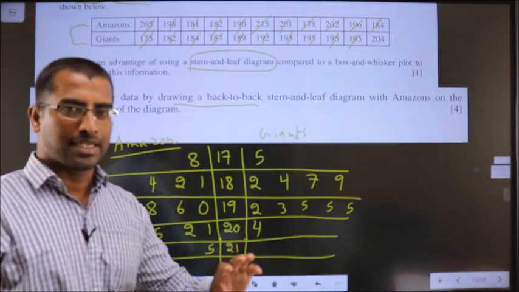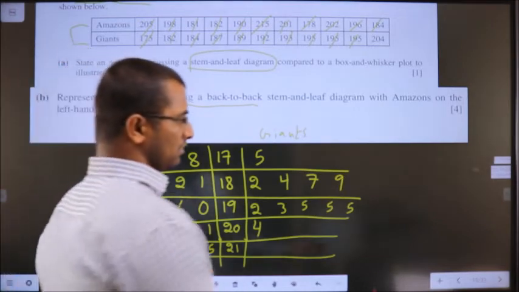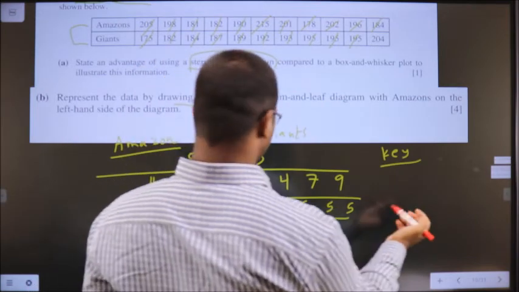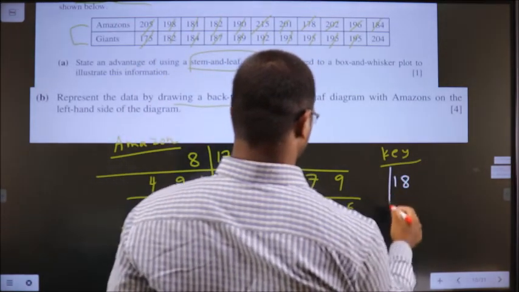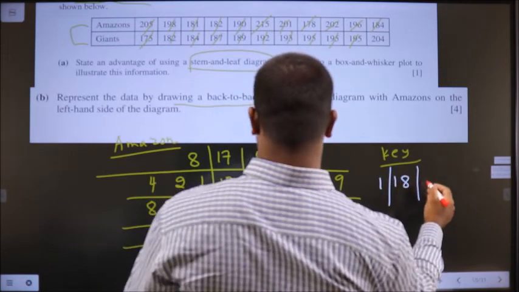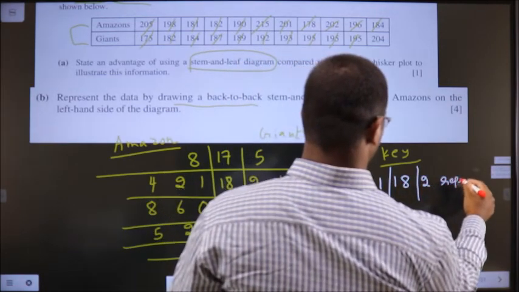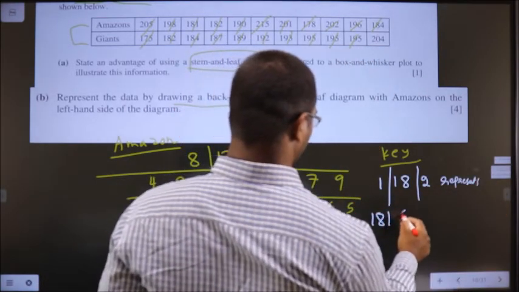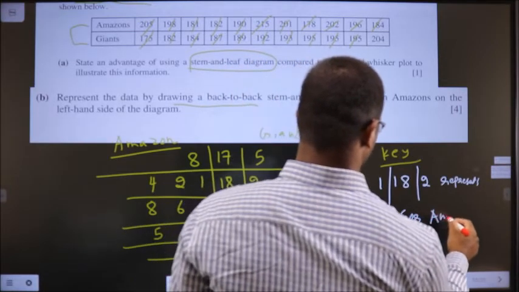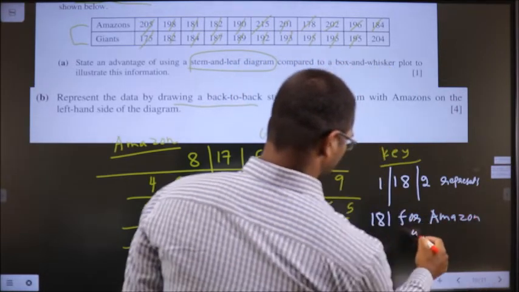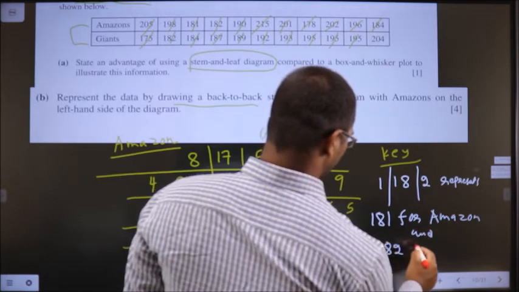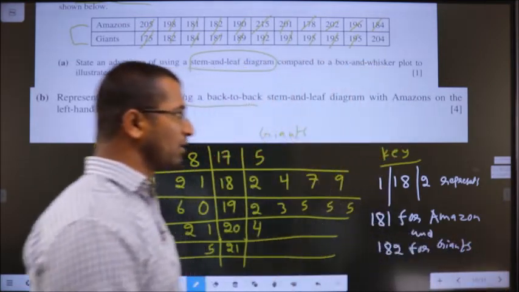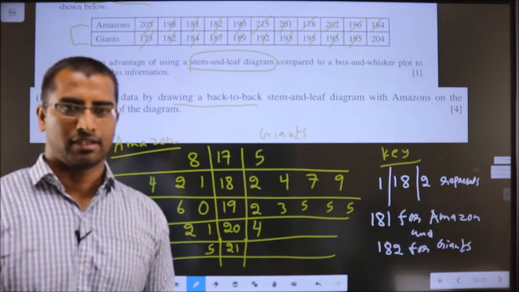Clear? For every stem and leaf, key is mandatory. So you should write the key as well. The key is, if I take 18 and left side I take 1 and right side I take 2, represents 181 for Amazon and 182 for Giants. Okay, this completes our B1.